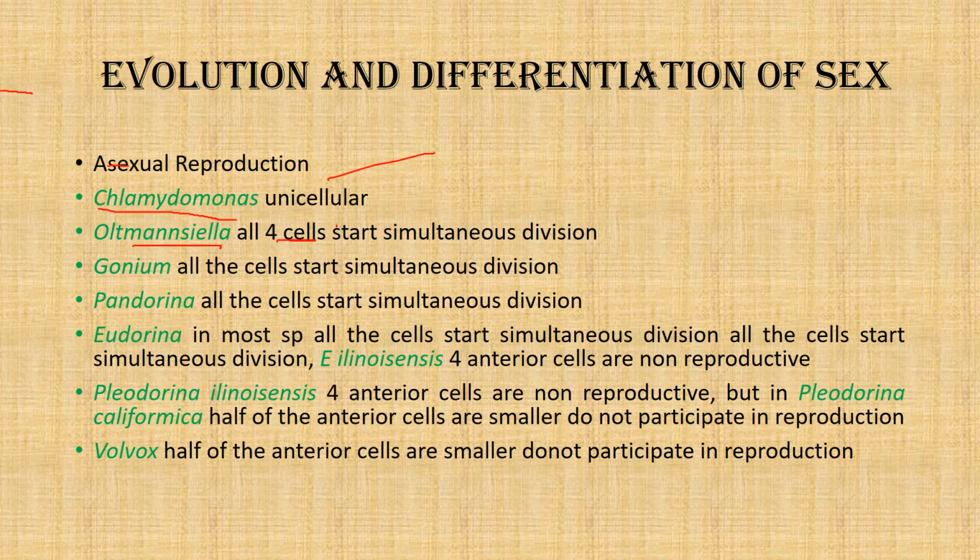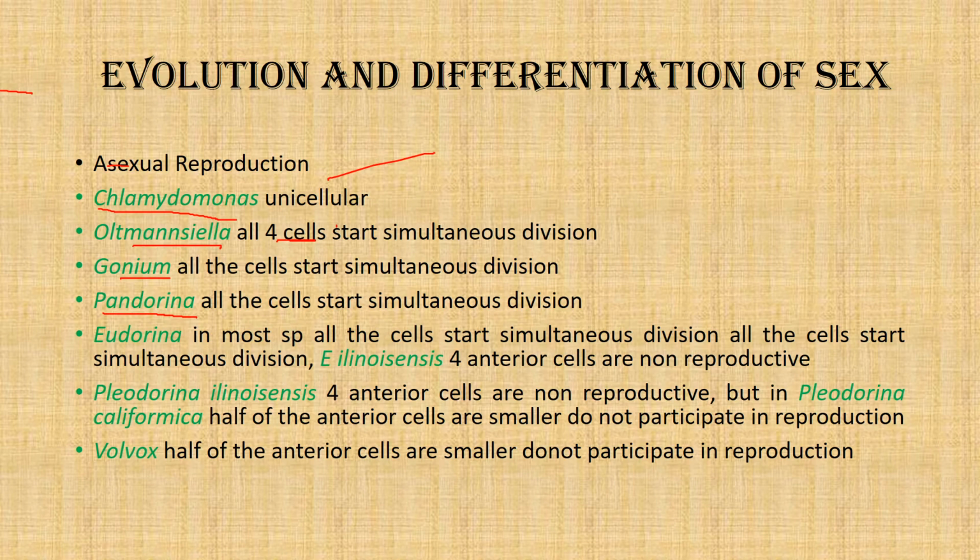If we come to Gonium, there also we see that all the cells in the colony start simultaneous division, and each cell produces a single colony which is liberated by gelatinization of the wall of the parent cell. So in both Altmansiella and Gonium, any cell has equal capability of forming the gonidia in asexual reproduction, and so simultaneous division occurs. In Pandorina also we see this simultaneous division.